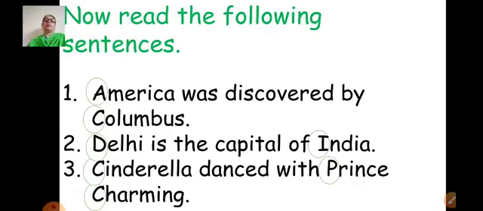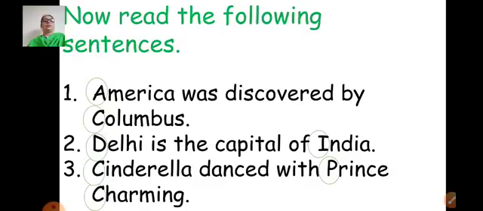Now in all these sentences, children, just give attention to the circled letters. A in America, then C in Columbus. The same way D, I, C, P and C. These are the encircled letters in the words given.